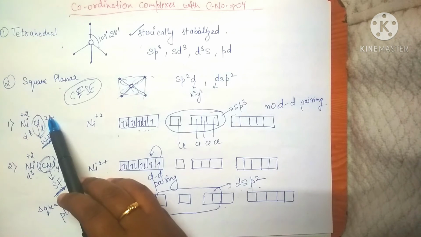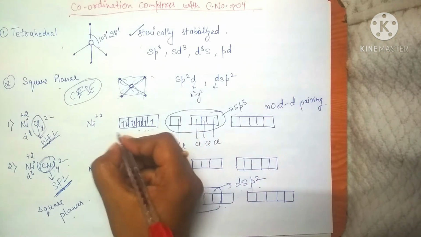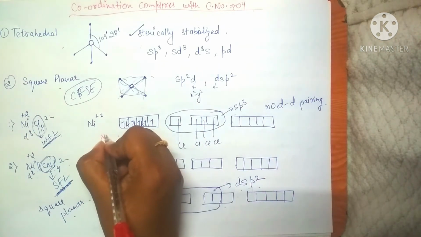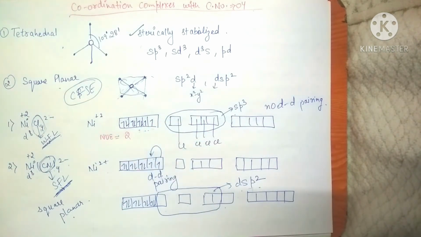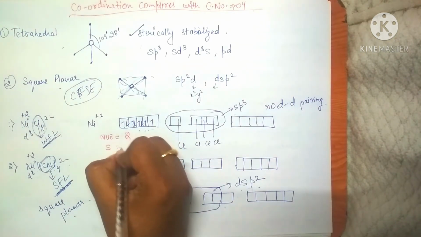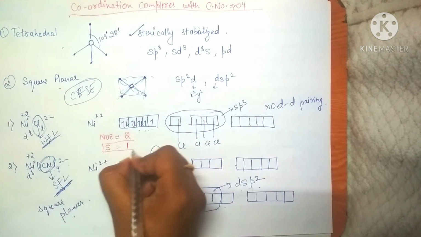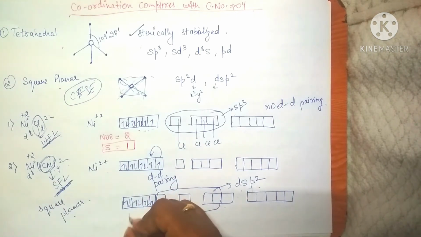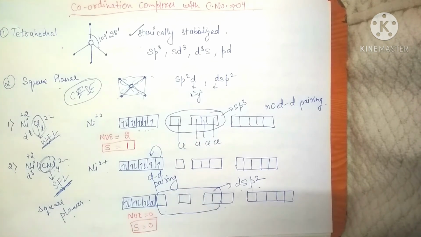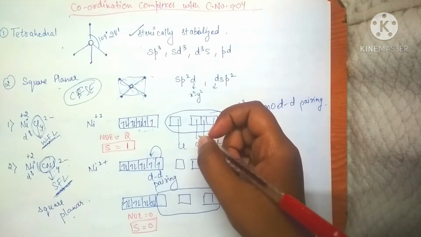If we talk about the NiCl4 2- complex, then here the number of unpaired electrons is 2, and the total spin value is half plus half, that is 1. So the spin value is 1 here. If we look at the Ni(CN)4 2- complex, then the number of unpaired electrons is 0 here and the total spin value is also 0.